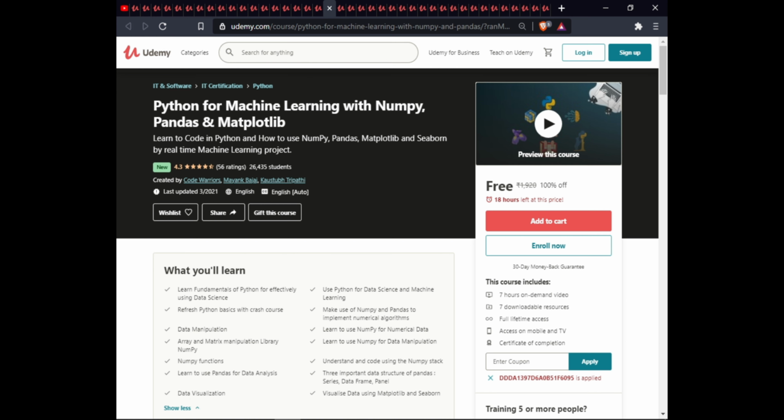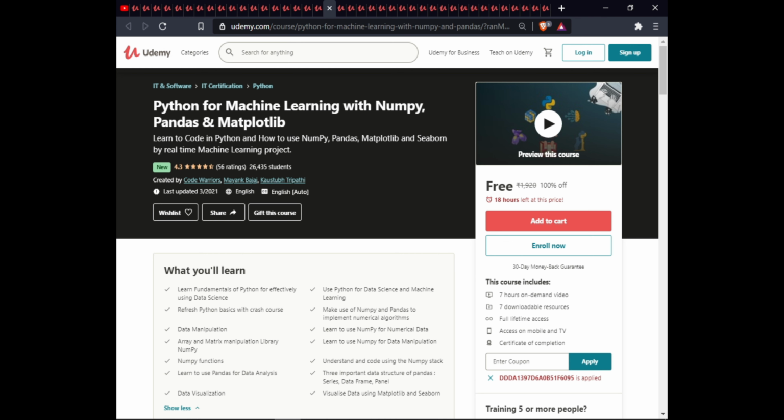In this course, you will learn fundamentals of Python for effective data science, using Python for data science and machine learning. Learn Python basics with a crash course, make use of NumPy and Pandas, implementing numerical algorithms and data manipulation. Learn to use NumPy for numerical data, array and matrix manipulation, NumPy functions, and understand the code using the NumPy stack. Learn to use Pandas for data analysis.